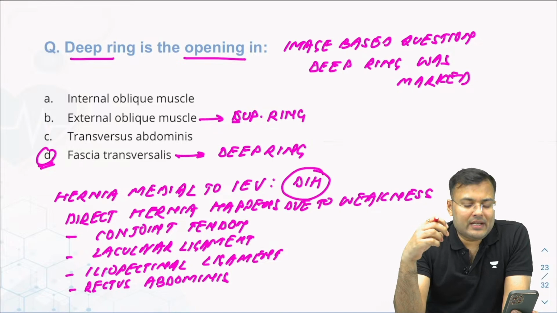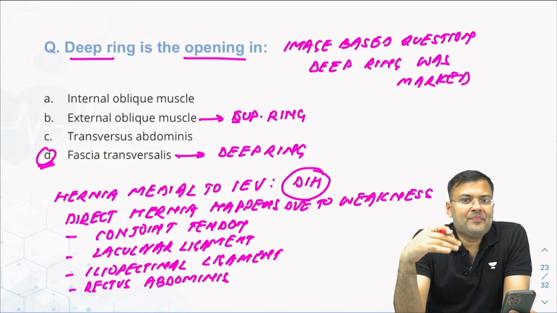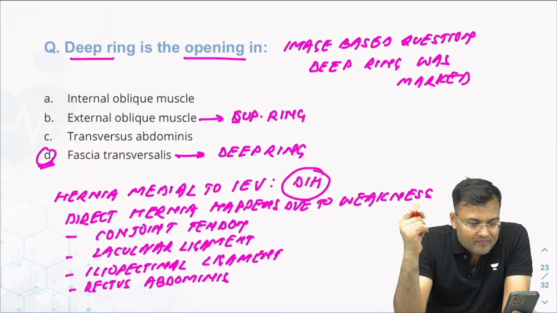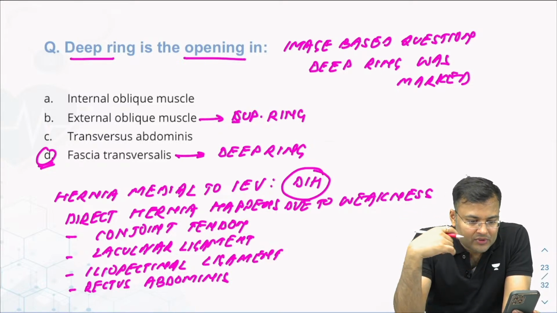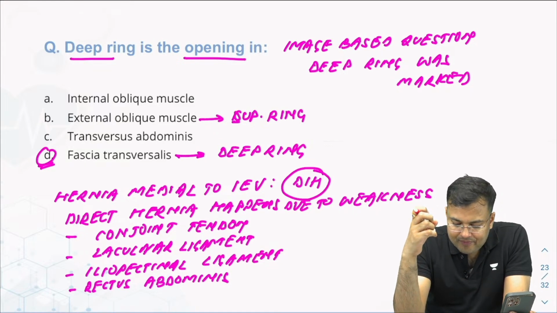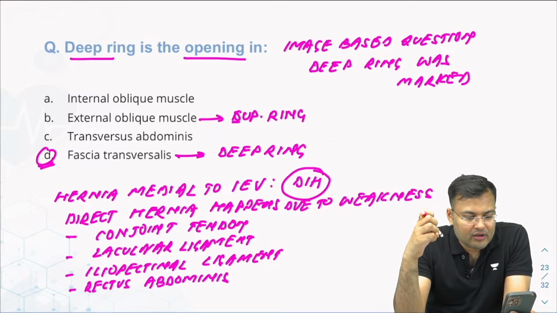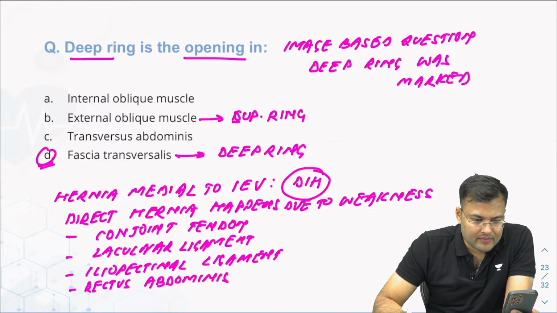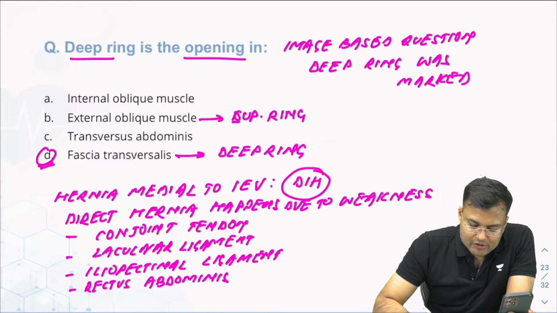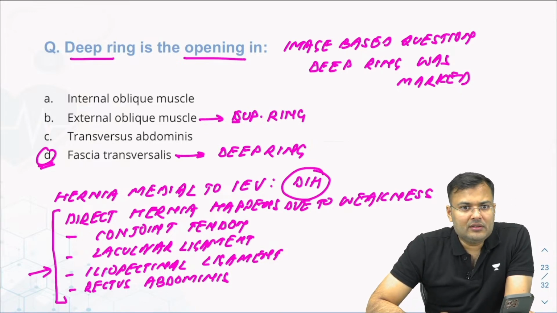So one of the boundaries is rectus abdominis. Medially, laterally there are inferior epigastric vessels and inferiorly there is the inguinal ligament. Abhishek Kumar wants to say that reflected part of external oblique aponeurosis. Okay, so we will recall this question and then I'll tell you the answer. Clear? Direct hernia.